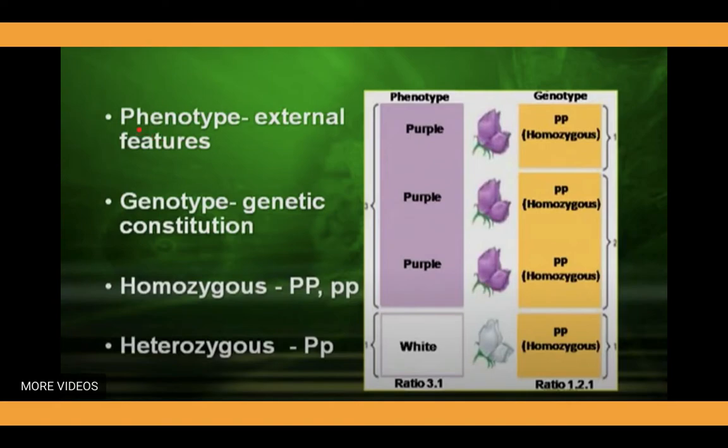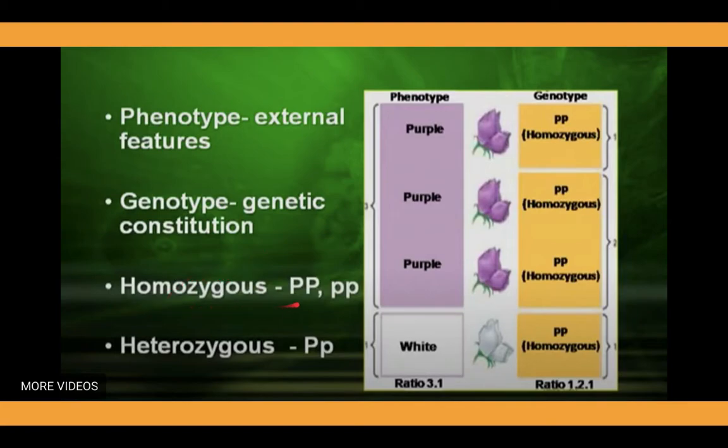Now the next terms, which you also studied in class 10, are phenotype and genotype. Phenotype means the external features of a particular individual plant or animal. Genotype in genetics refers to the genetic constitution of that particular species or trait.